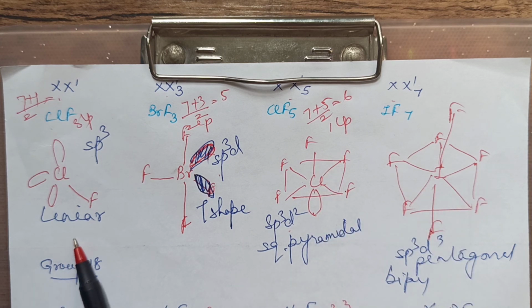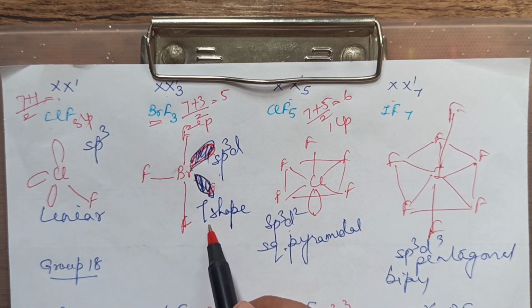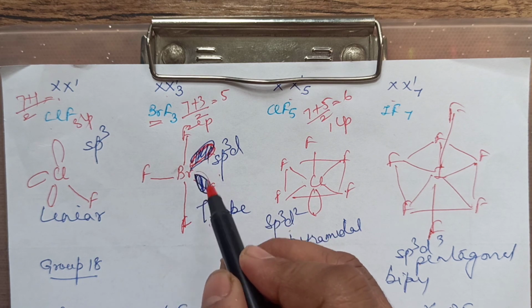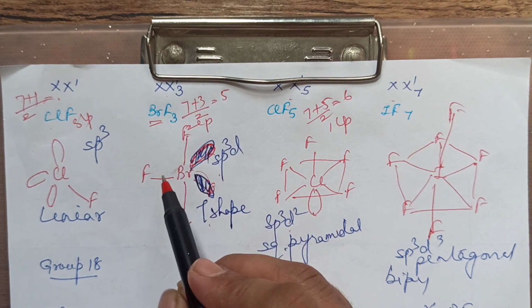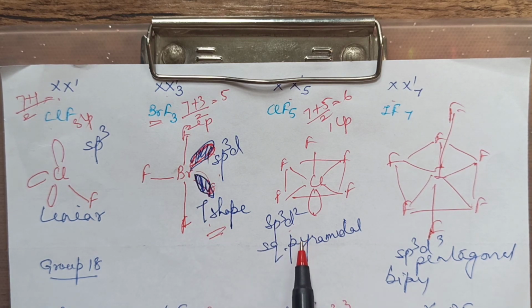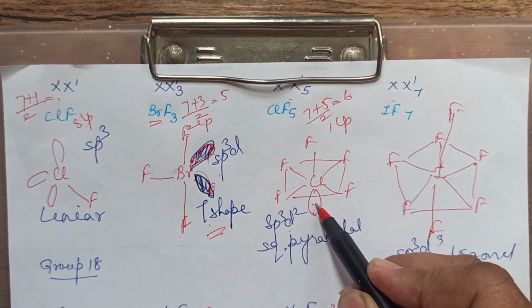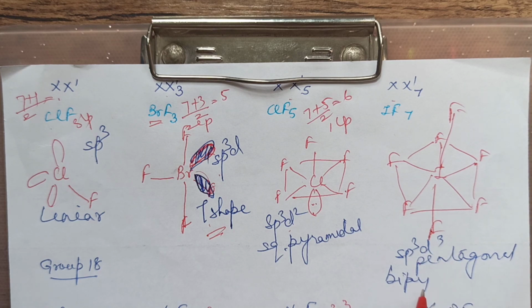Right? So linear geometry, you will draw this one. This is very, very important. You will get T shape. You will draw 2 lone pairs. So difference between 5 and 3 is 2 lone pairs. And you will get bent T shape. This is sp3d2 square pyramidal. You have 1 lone pair. You will draw either here or on the top. So square pyramidal. This is normal sp3d3 pentagonal bipyramidal.